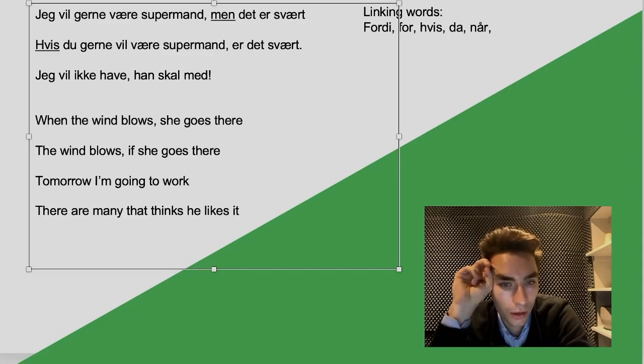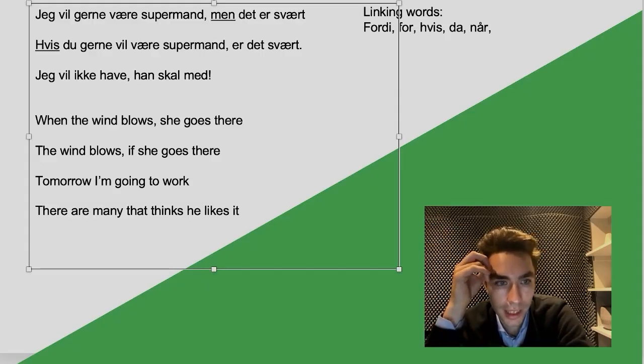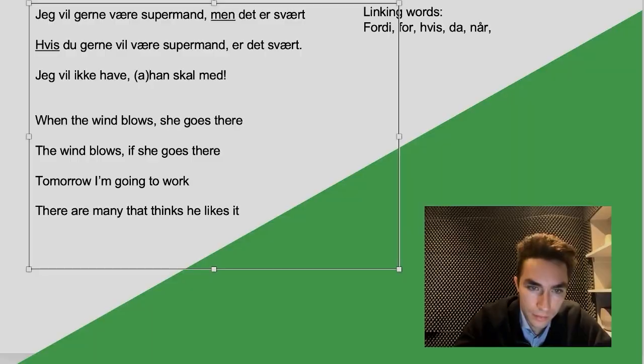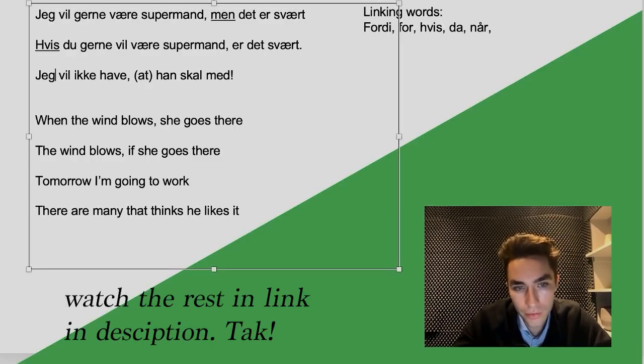And if the linking word is implied, it can only be one word, and that is et, of course. Okay? Here, by the way, vil is that